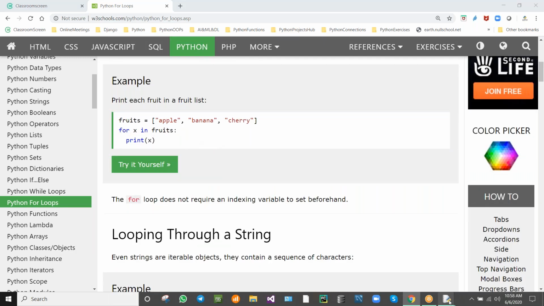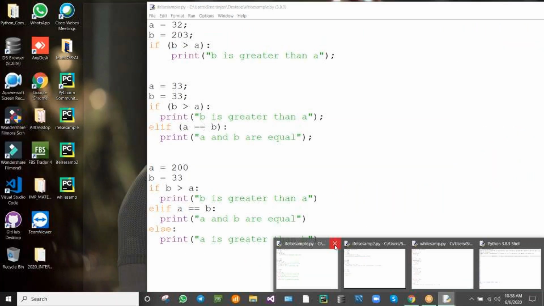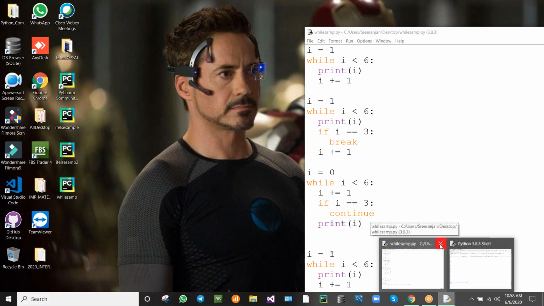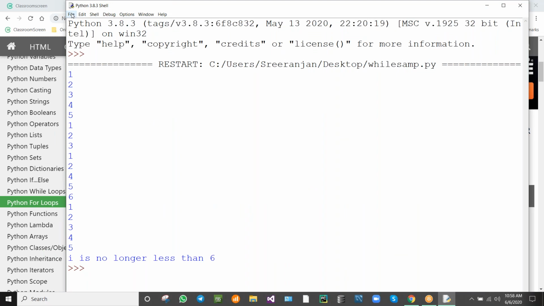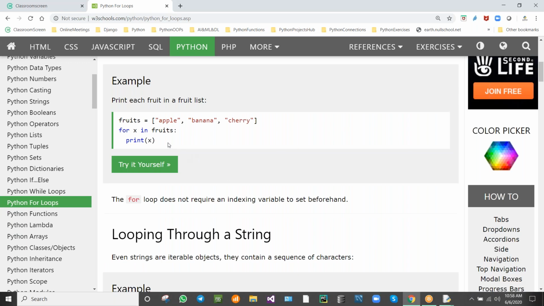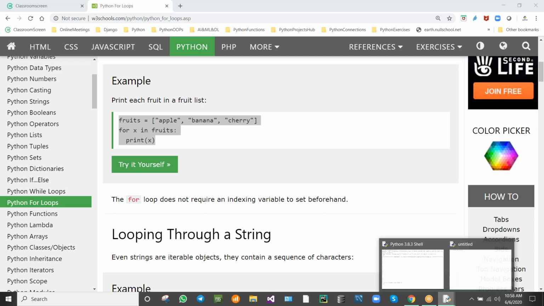See here, for. I will be closing all these things. So fruits is equal to apple, banana, and cherry. Okay. I'm using the for loop like this.